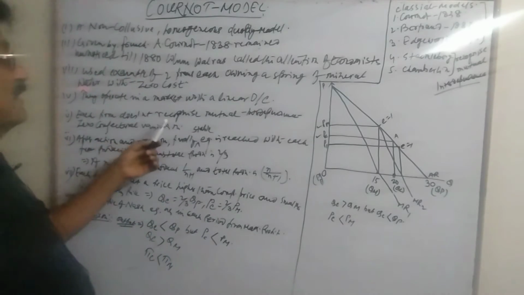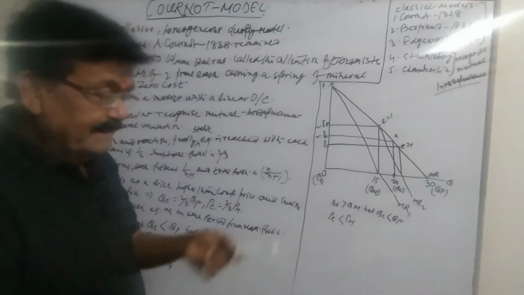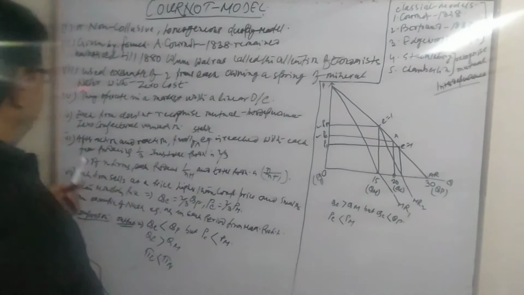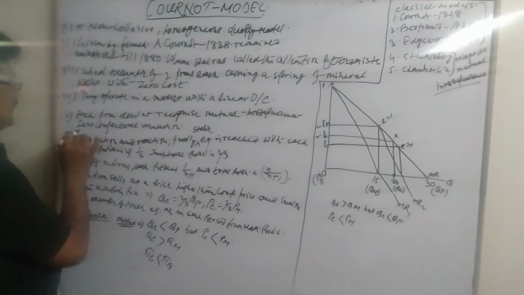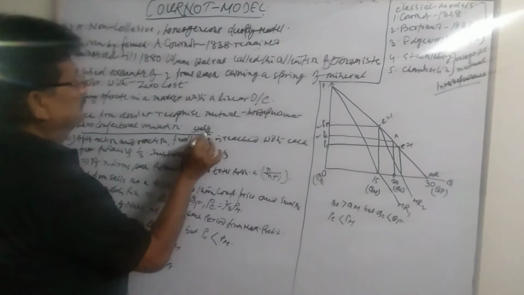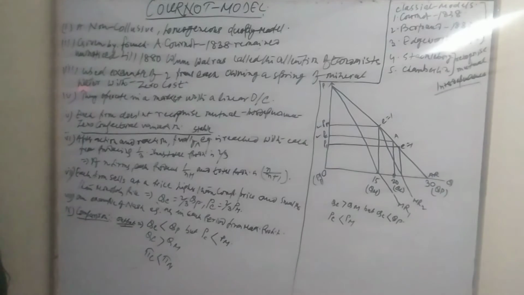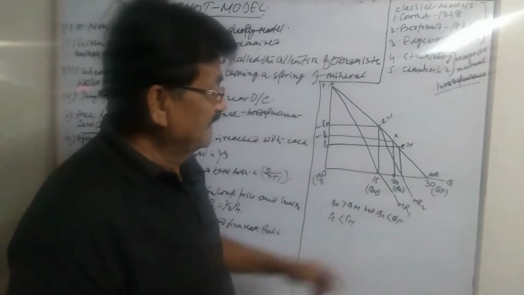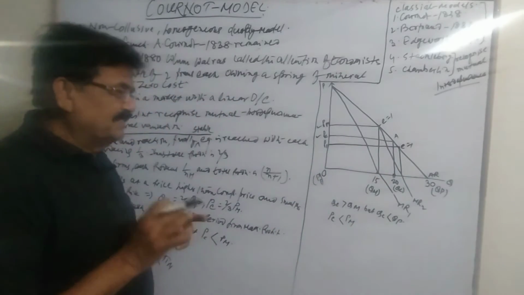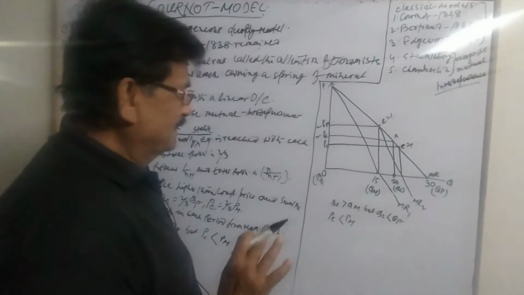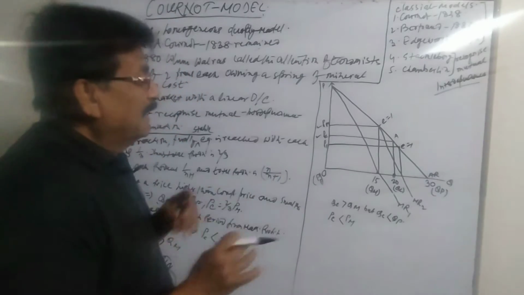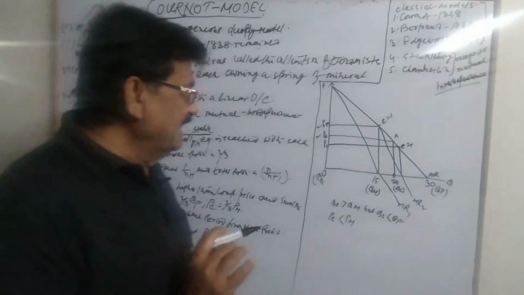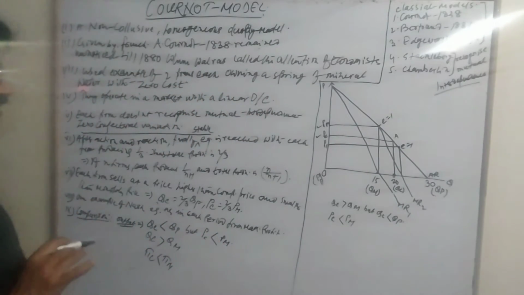Each firm does not recognize mutual interdependence. This is called zero conjectural variation. Now, we shall see, when we come to explain the diagram, that there will be a chain of action and reaction between these two rivals. After various rounds of action and reaction between the two players, eventually a stable equilibrium is reached.